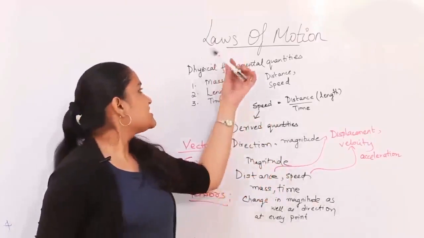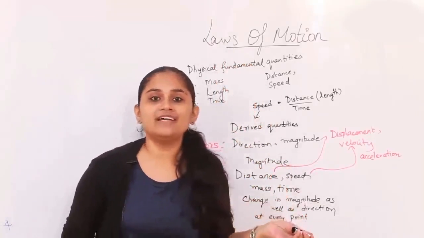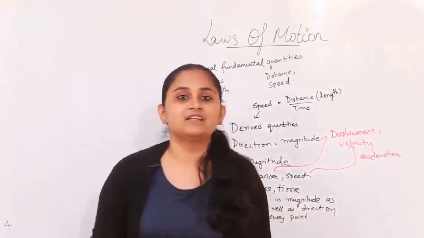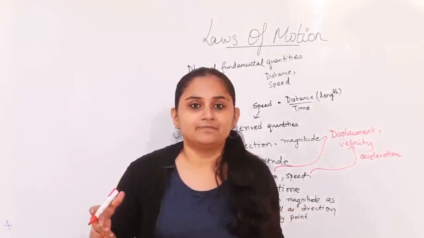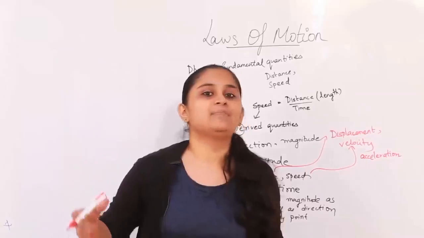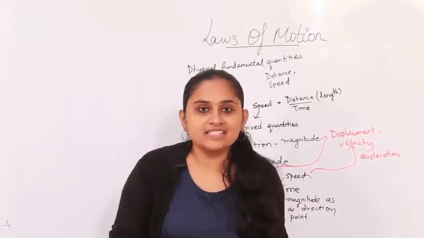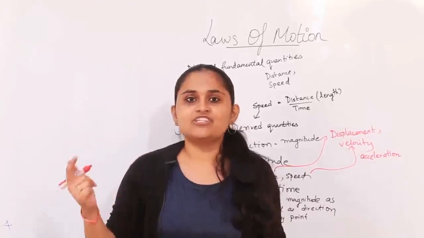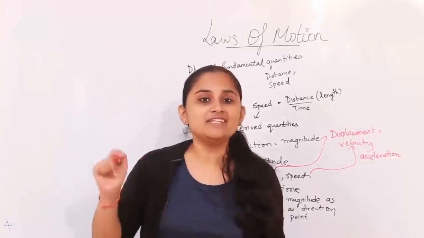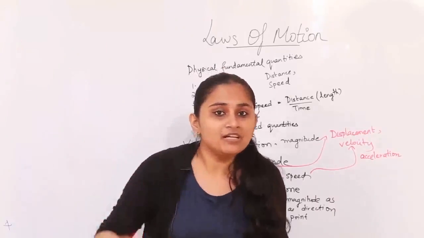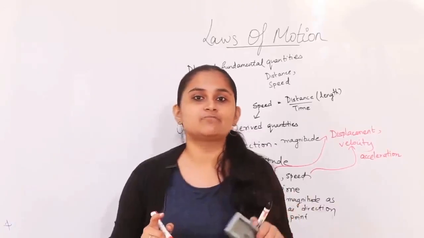So let's come back to the topic of discussion, which is the laws of motion. It was put forth by Newton. And how did this happen? It resulted from a thought process during his apple experiment. He was sitting under an apple tree and noticed an apple falling from the tree towards the earth. He started questioning why it should fall towards the earth and not fly somewhere else. What is the reason for the apple being pulled towards the earth? He thought there must be some reason behind this, but he couldn't explain it then.